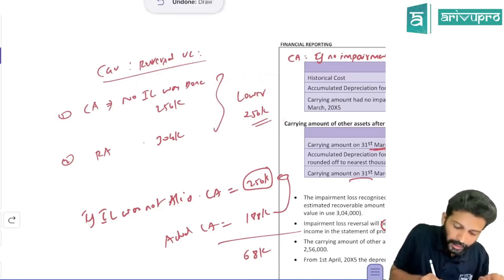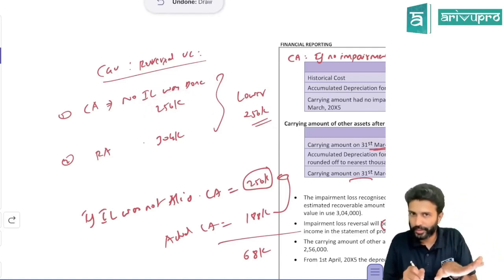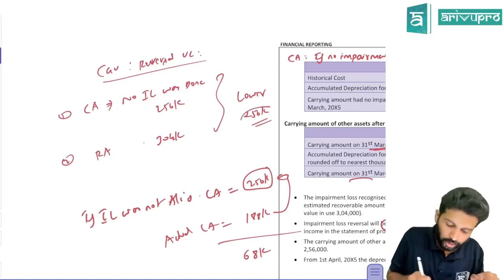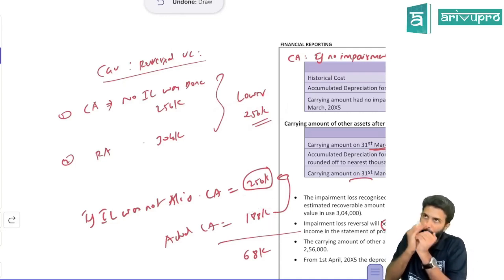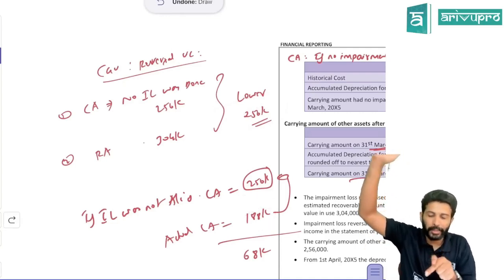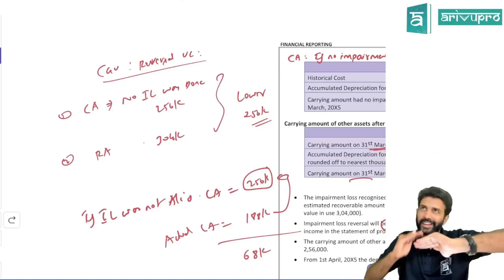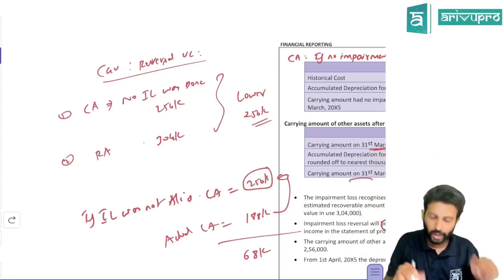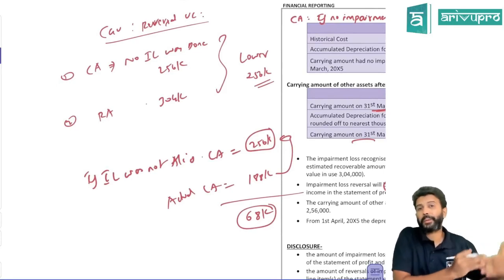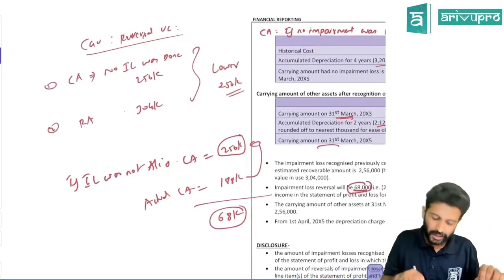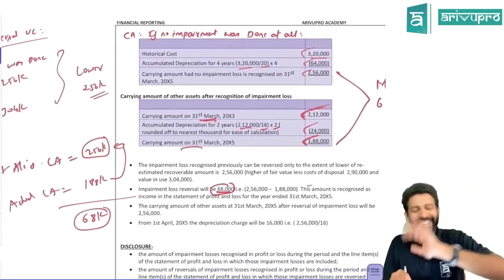Here, if you had not done impairment loss in the first place, carrying amount would have been 256. Recoverable amount is 304. So the lower of the two is 256. So from the actual carrying amount of 188, the maximum you can increase it is to 256. So the maximum reversal possible is only 68. Though you have charged 76 impairment loss before, now you can reverse only 68,000. That was this problem.